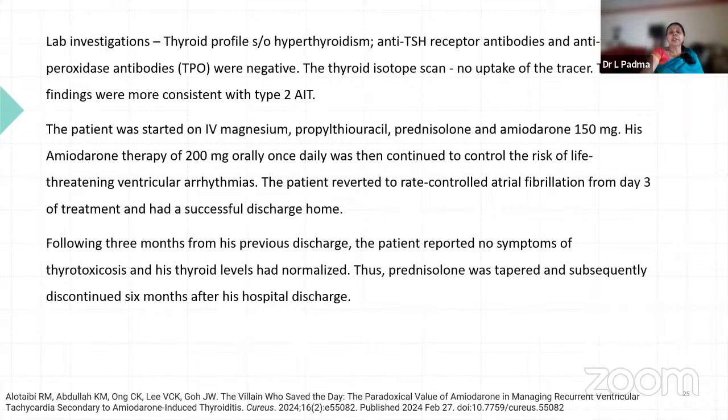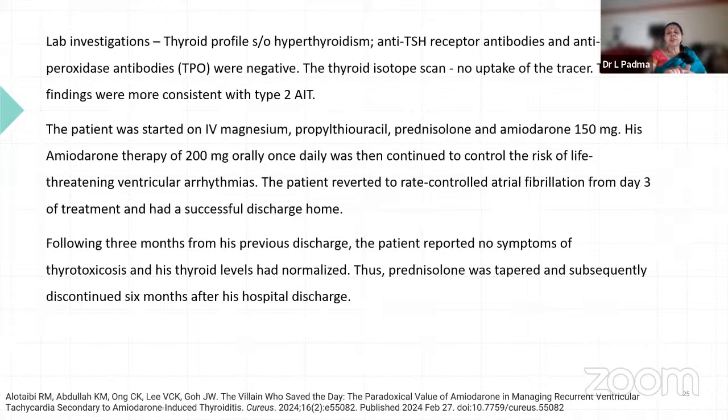In lab investigation, there is hyperthyroidism, and thyroid isotope scan shows no uptake of the tracer, so it is consistent with type 2 AIT. The patient was started on IV magnesium, propylthiouracil, an antithyroid drug which decreases the formation of T4 to T3 mainly, and prednisolone, an anti-inflammatory corticosteroid. Amiodarone, a broad-spectrum antiarrhythmic drug, therapy was 200 milligrams orally once daily, continued to control the risk of ventricular arrhythmias. Then reverted to rate-controlled atrial fibrillation from day 3 and had a successful discharge.